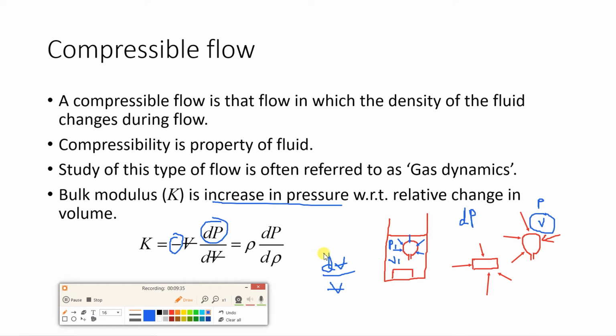So this dV value comes out to be negative, and this negative will give you positive bulk modulus. Now there is a small derivation, we are not going into the details of that, but using that derivation we will get bulk modulus as this value also. So bulk modulus will be either this part, minus V dP by dV, or it will be rho dP by d rho.